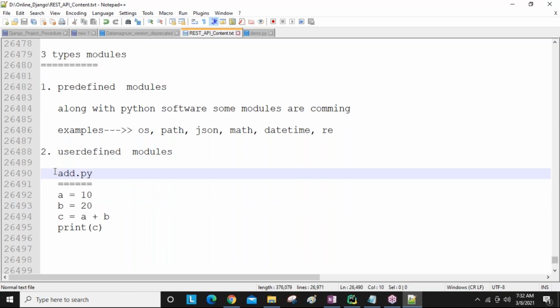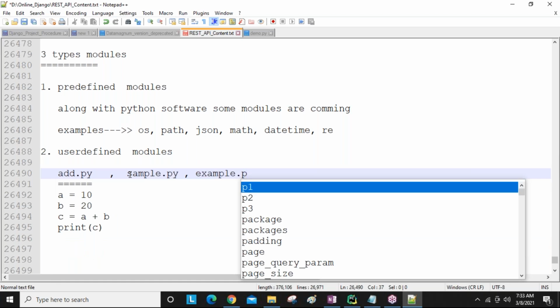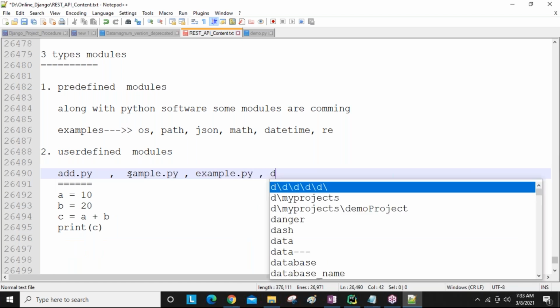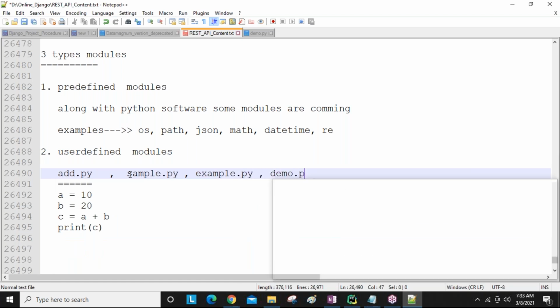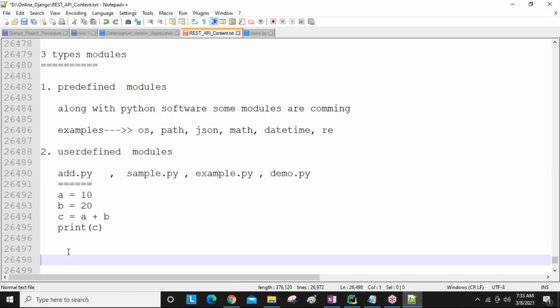This add.py we call a user-defined module. Same as when you are learning Python, guys, so many files you are saving, like sample.py, example.py, demo.py. All these things we do as practice, depending on our requirement. These all are user-defined modules, as a developer you are writing for your requirement purpose.